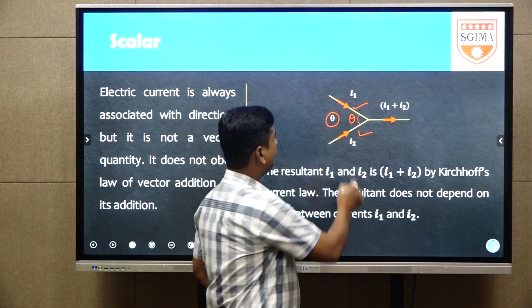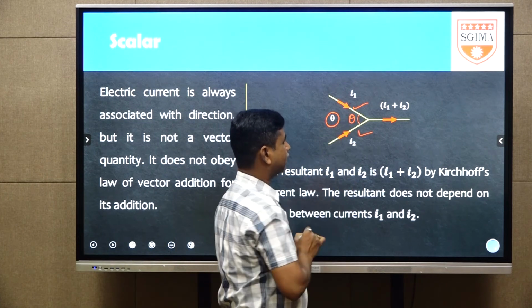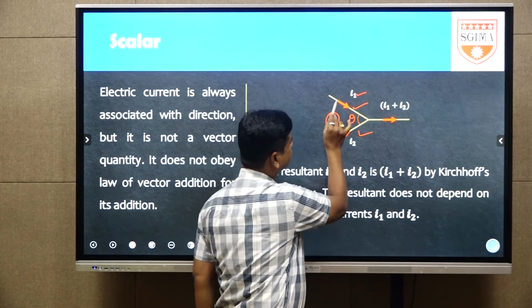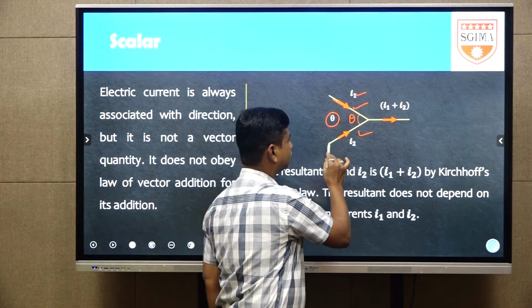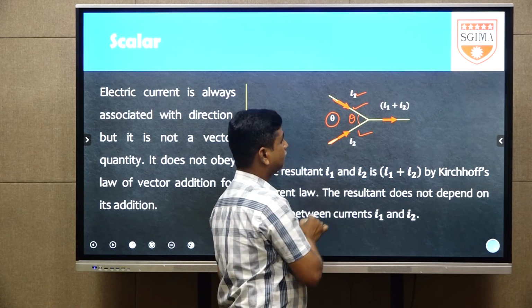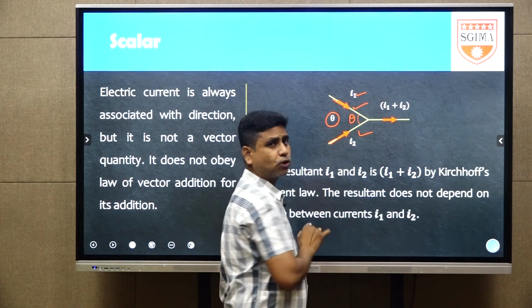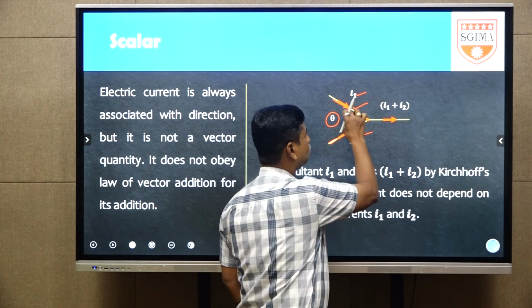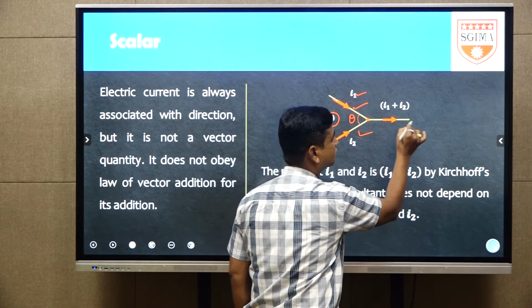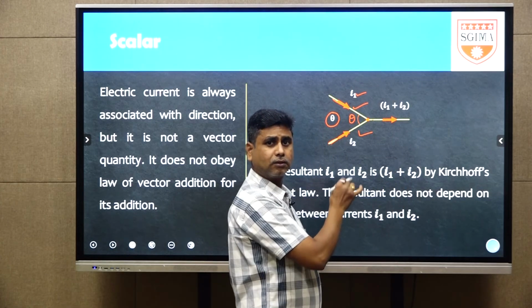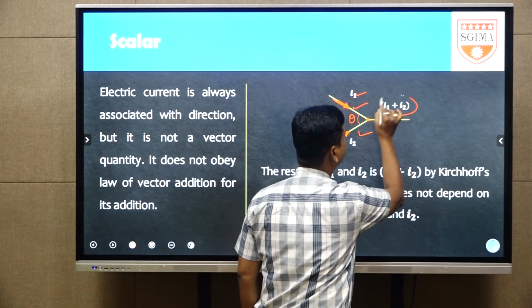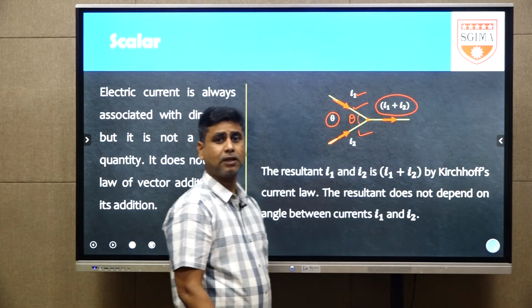Here the upper side has one conductor and the lower side has one conductor. Through this conductor, I1 current is coming, and this is the direction of current. Through this conductor, I2 current is coming. Here I have the junction. At the junction both currents meet and through this conductor the total current is passing. How much current is passing? I1 plus I2 current is passing.